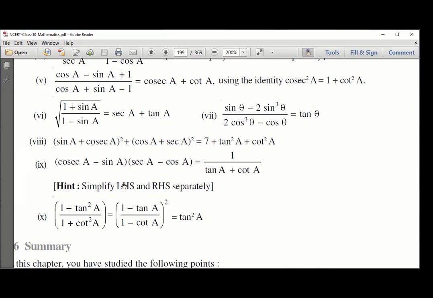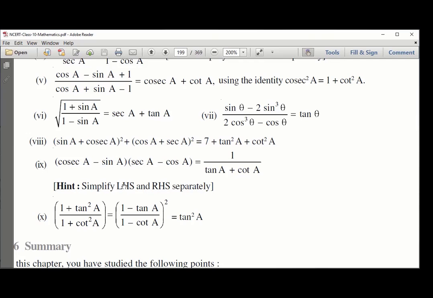What is sec square A by cosec square A? Reverse: sec goes down, becomes cos; cosec goes up, becomes sine. So sine by cos is tan, so tan square A. It's an oral question, right? Good. But what about part 2, guys?